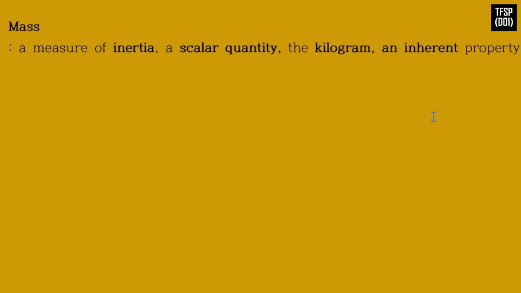Mass. Mass is a measure of inertia, the tendency of an object to resist changes in its motion. If an object has a greater mass, that is greater inertia, it undergoes less acceleration when an applied force acts on it. Mass is a scalar quantity and therefore obeys the rules of ordinary arithmetic. The SI unit of mass is the kilogram.